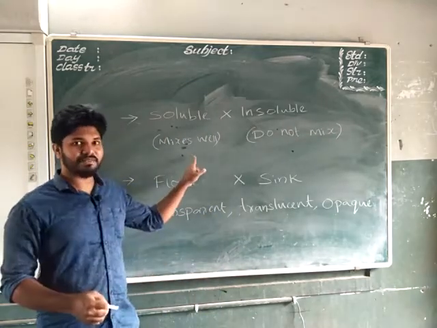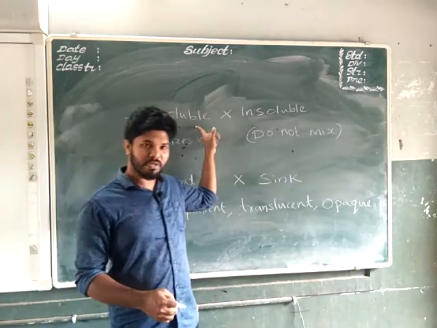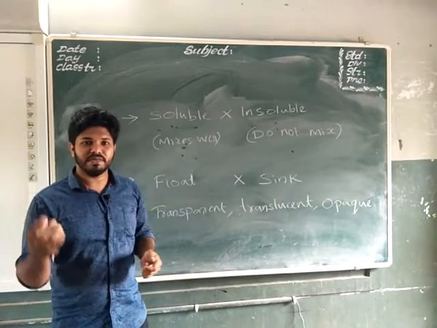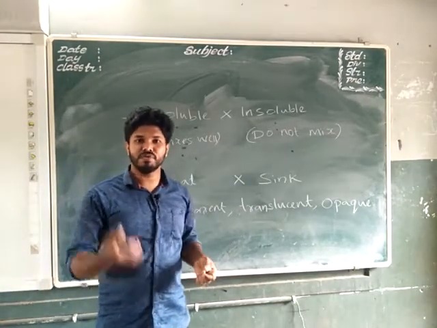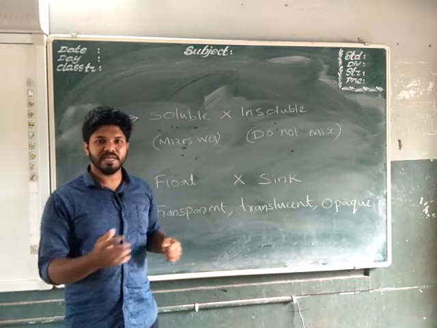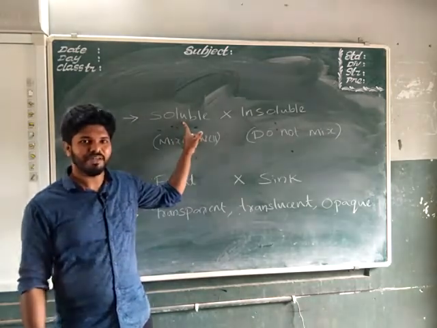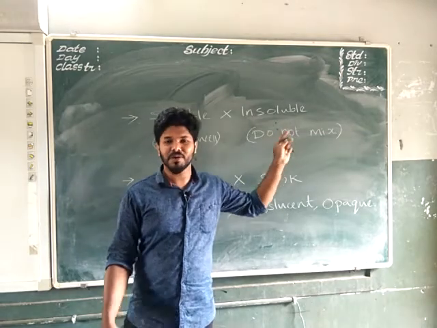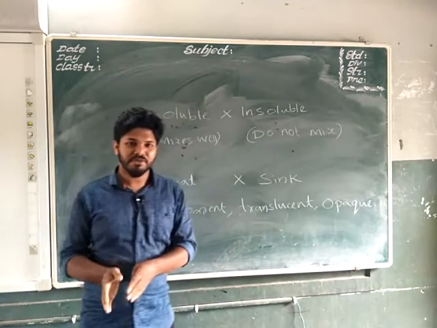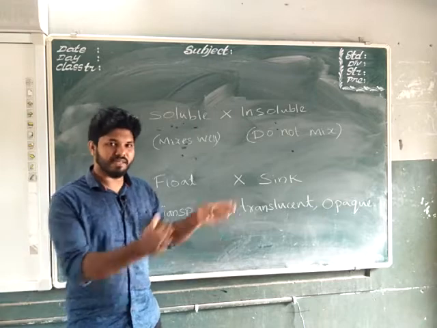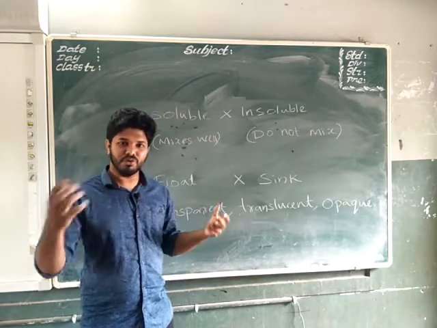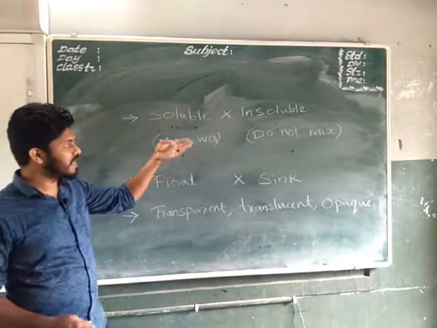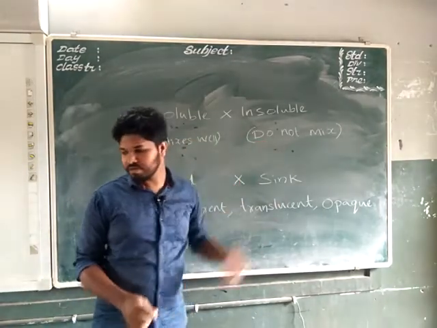So we can classify the materials into two: soluble substances and insoluble substances. If I have given you two examples, one is salt and the other one is a wood piece. Salt will belong to which category? Obviously soluble. What about the wood piece? It will belong to the category of insoluble substances. So hope you understood the section. Based on solubility, we can classify the material into two, soluble and insoluble substances. Soluble substances mix well and insoluble substances do not mix well.